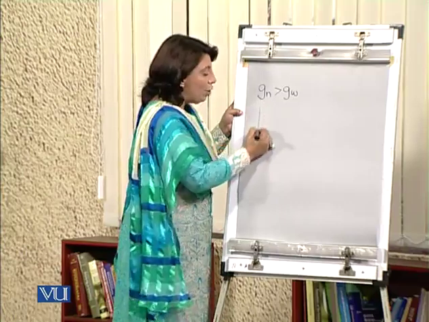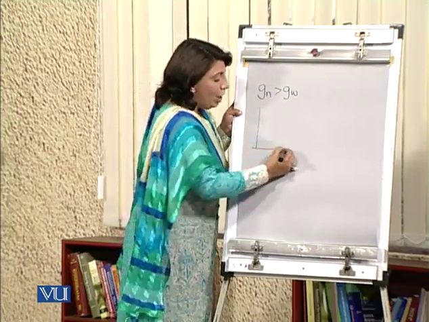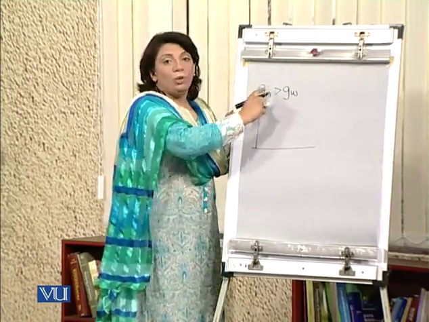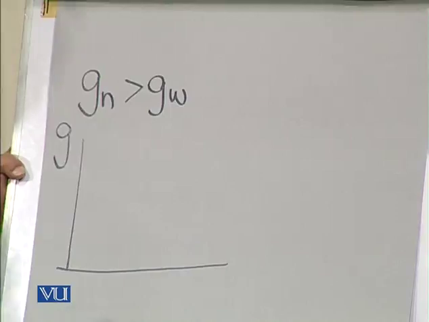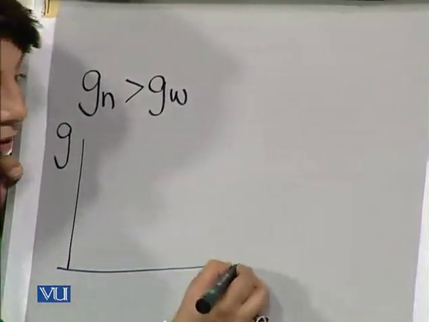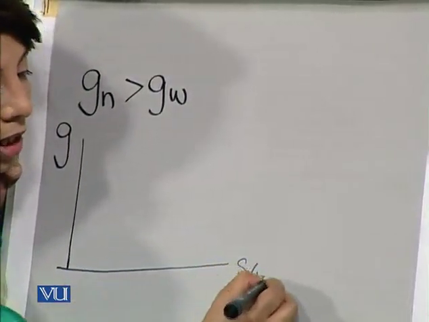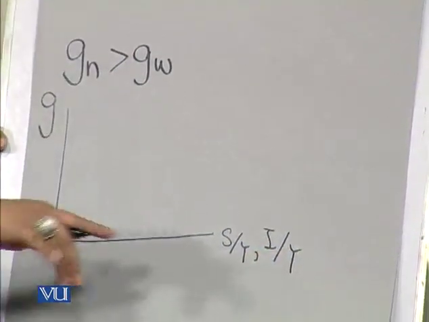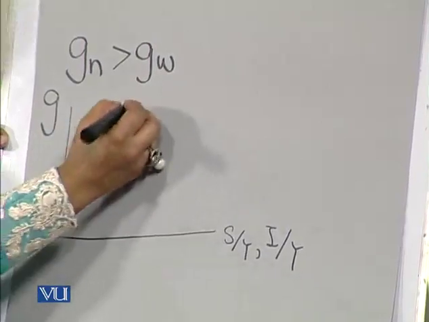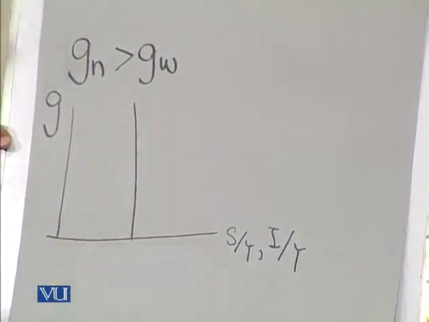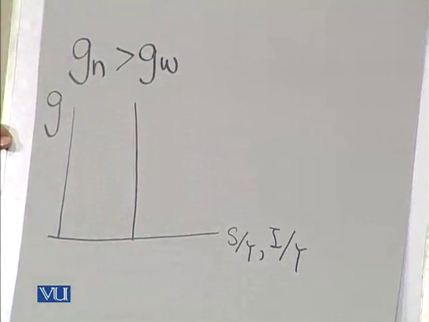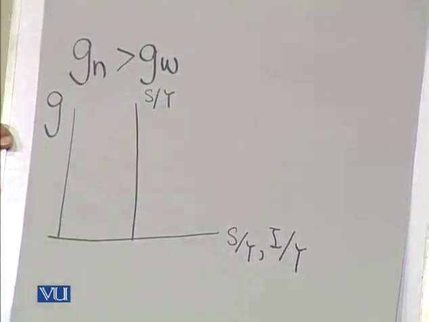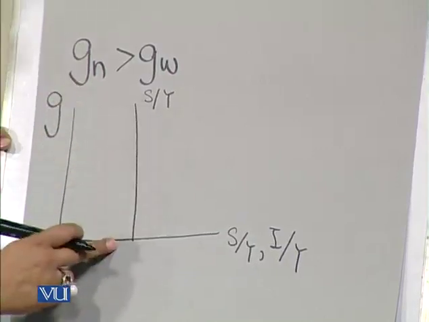This can be illustrated in the form of a diagram in which I am taking the growth rates along the vertical axis, and I'm taking the saving ratio and the investment ratio along the x-axis. In the context of developing countries, the saving ratios are always fixed in the short run, so it is given by a vertical straight line.